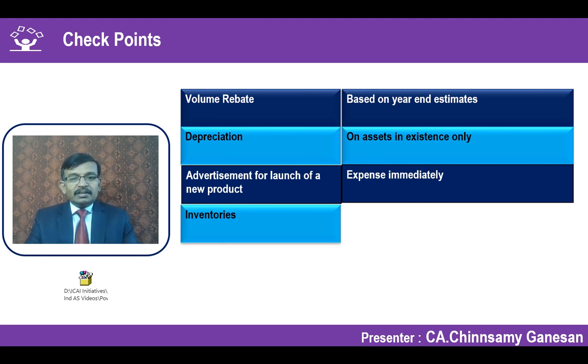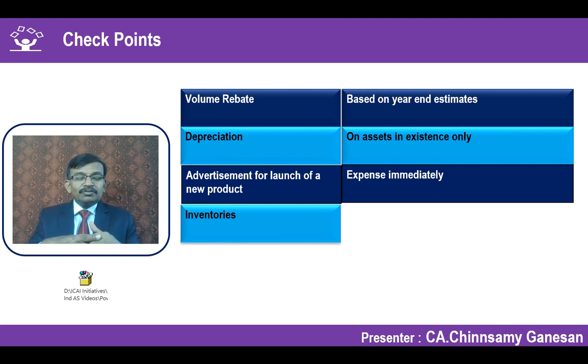Inventories. Relating to inventories, there could be a possibility that net realizable value during the particular quarter will be lower, but expected market conditions show that in the second quarter the net realizable value will come up. So there is no write down required. Even if I do a write down in the current quarter, in the next quarter it will immediately get reversed. Why should I account for it?